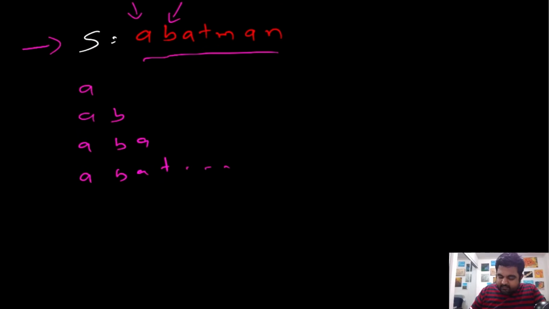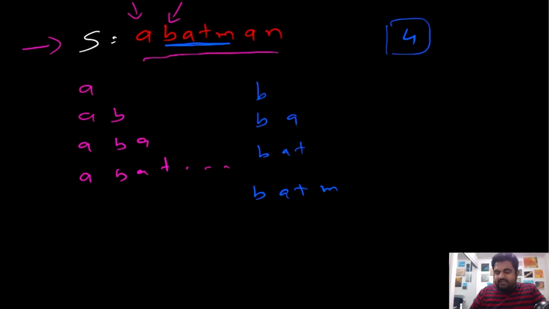Next substring we will make starting from this value B. So from B we can make B, BA, BAT, BATM, and so on and so forth. In this case, the longest substring we would be able to make is actually this one, BATM, that is of length 4, and this is the answer in our case. So even if we use the brute force approach, eventually we would have found this substring by comparing a bunch of different substrings that we would have created, and then we would have written 4.